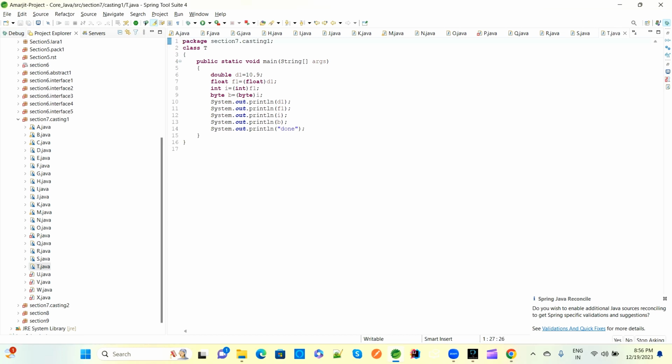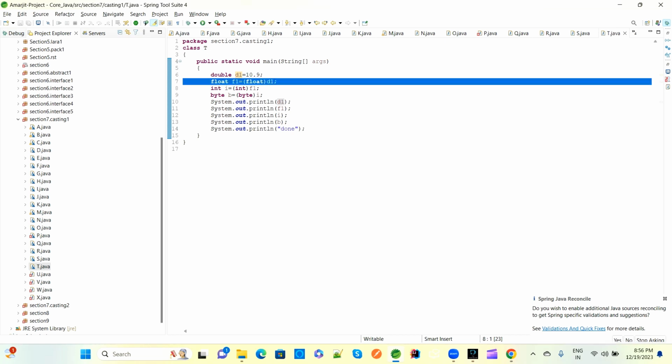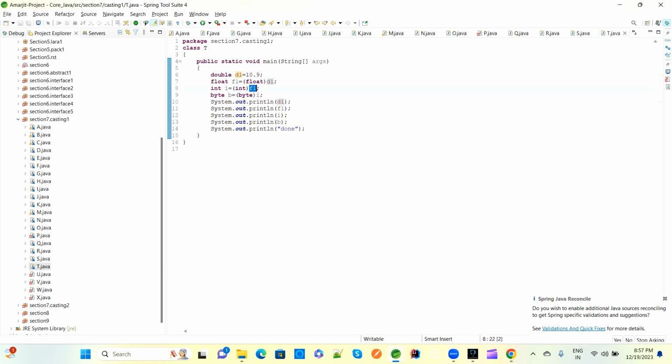This is class T. Class T has the main method. So here we have a double and a float, and inside this, double d1 we are converting to the float. Double is higher, float is lower, so manually we need to provide the conversion. We need to convert it as a float, so the compiler will understand that. So d1 has been converted to f1, the float. Now we are converting from f1 to integer type. So f1 data will be converted to integer, but manually we have to provide it.